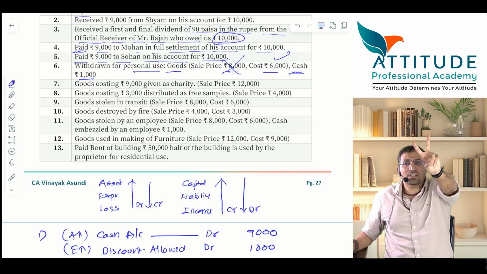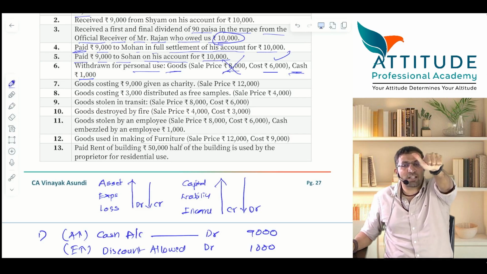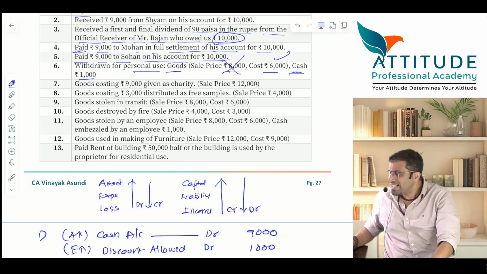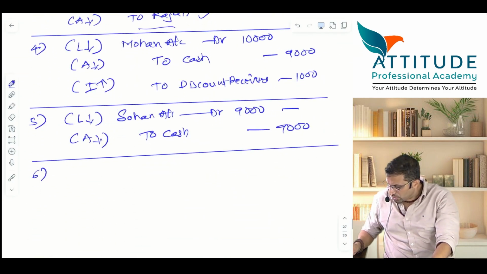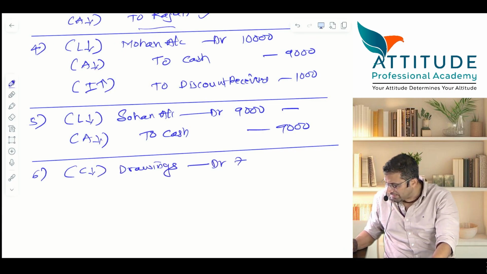But here the owner has withdrawn 2 items. One is goods costing 6,000 and cash how much? 1,000. So, total drawings are 7,000. How much? So, tell me. Capital reduces. Drawings account debit. How much? Exactly. Entire 7,000 is drawing.